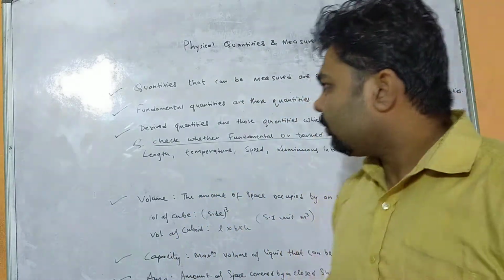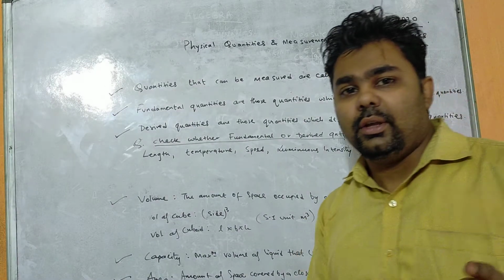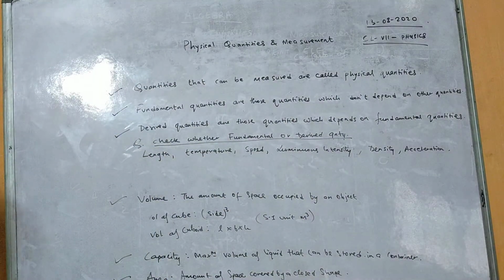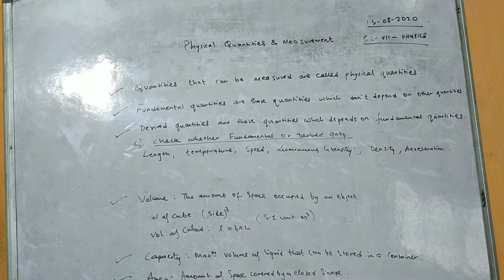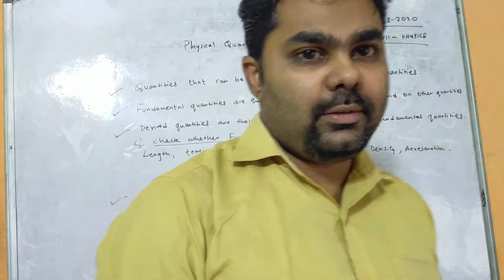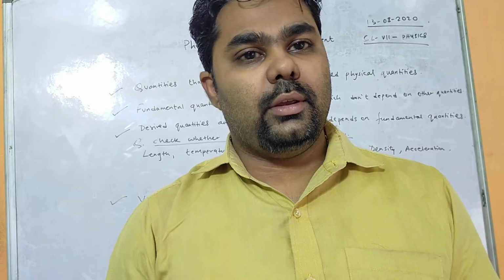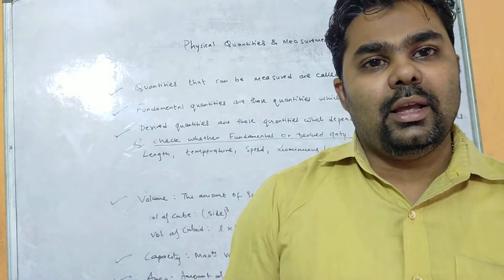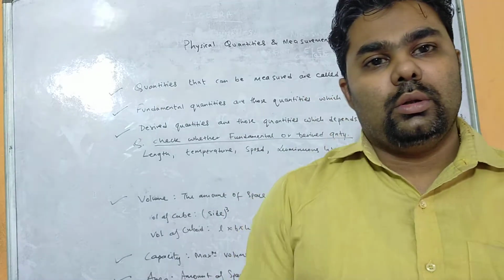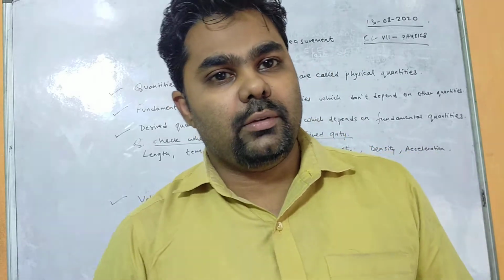Now next, fundamental quantities are those quantities which don't depend on other quantities. Like speed equals distance per unit time. That means speed depends upon distance and time. So speed is a derived unit, whereas distance is measured in meter, that is length, and time is measured in second. So distance and time are the fundamental units, and speed is the derived unit.